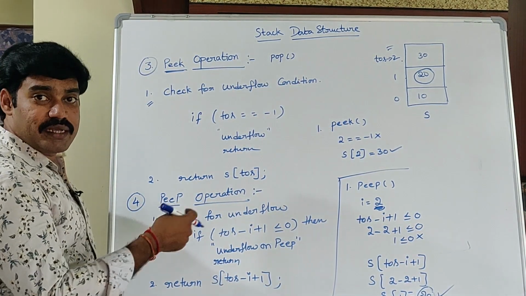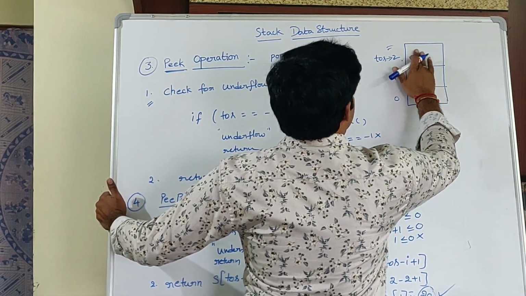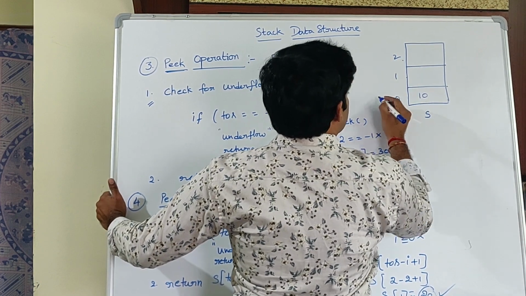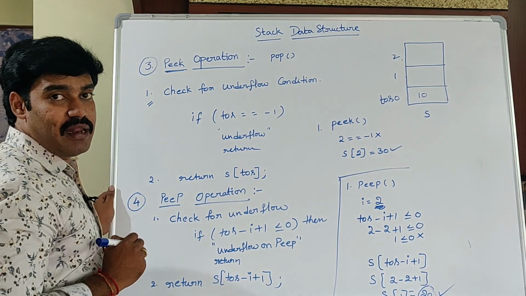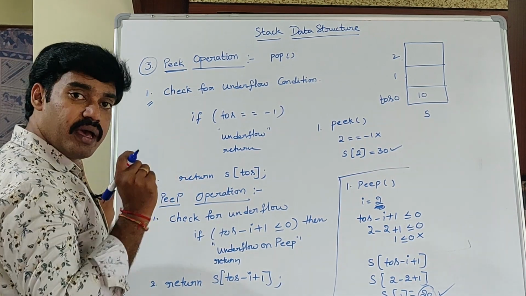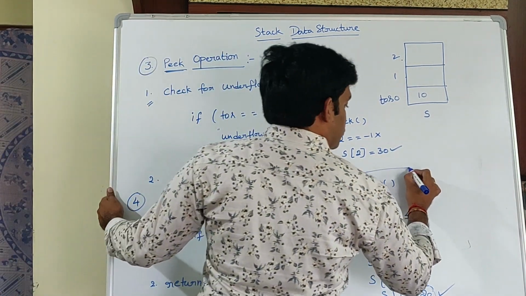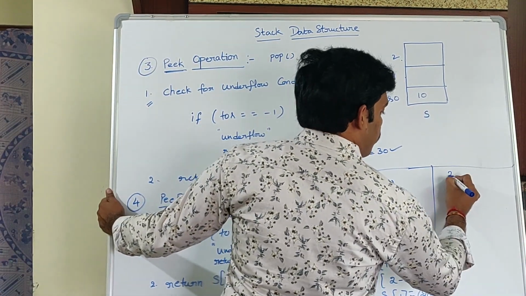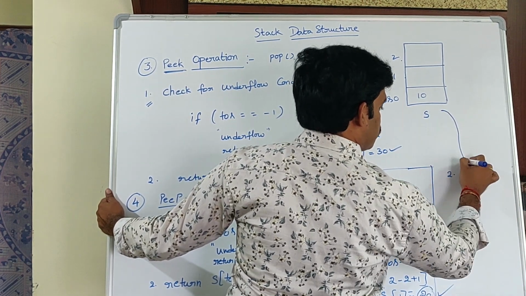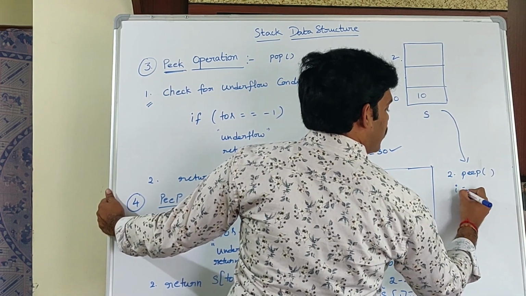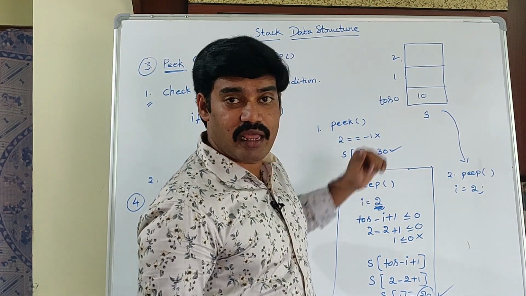Now consider one more example for peep operation. Assume that this is your stack which contains only one element. So TOS points to which one? 0. I am calling the peep function for this one. And my I value is 2. From the top of the stack, second element.